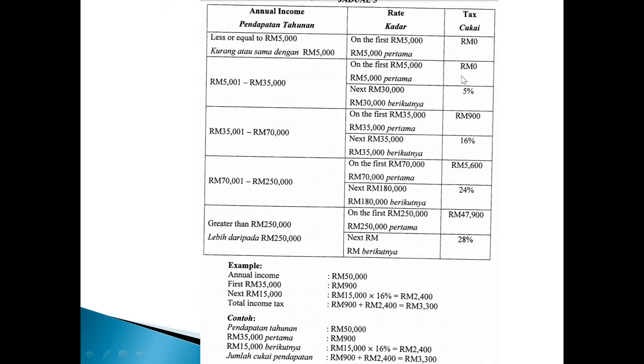The next, from 5,000 to 35,000, needs to pay 5%, and then 35,000 to 70,000 needs to pay 16%, 70,000 to 250,000 needs to pay 24%, and greater than 250,000 needs to pay 28%. An example is also given here to get the income tax.